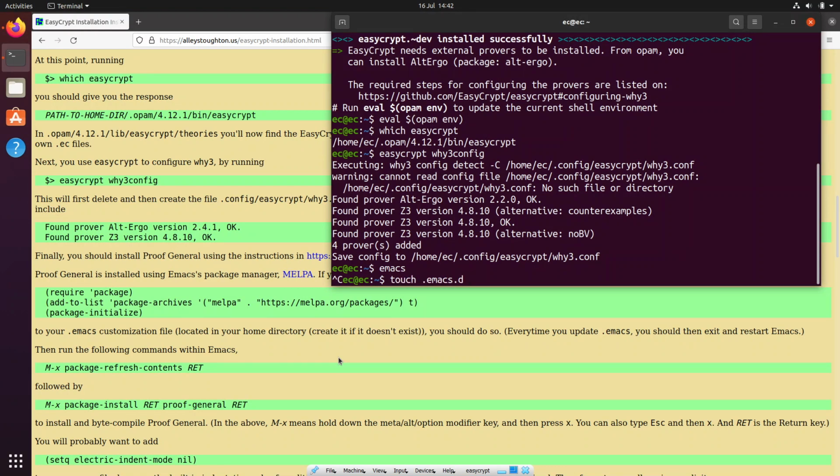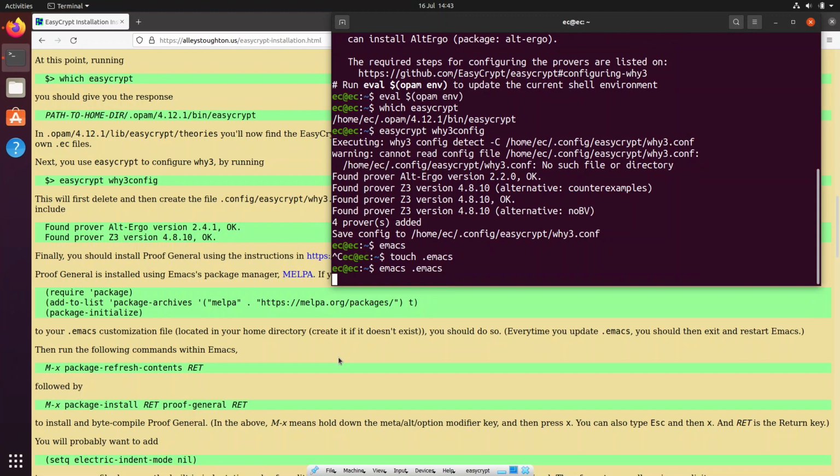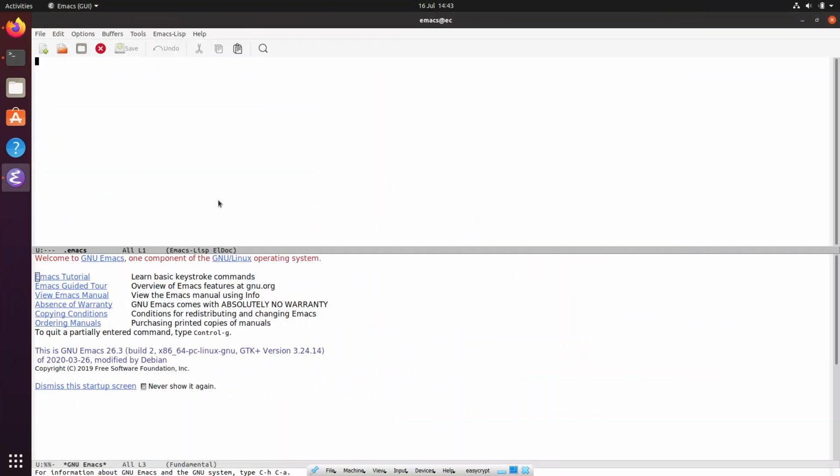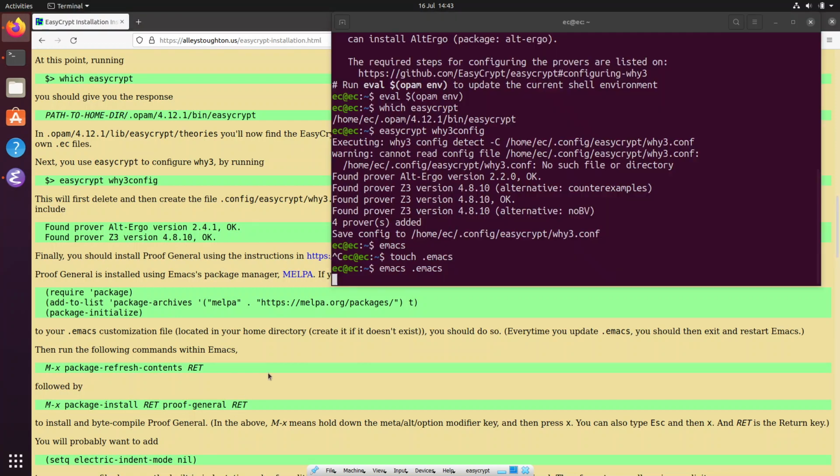Oh, that we already have an, no, that's an emacs.d file. What we need is, yeah, we just need to do touch .emacs, and then we can use Emacs to customize Emacs, and let's just paste that and save. Okay.